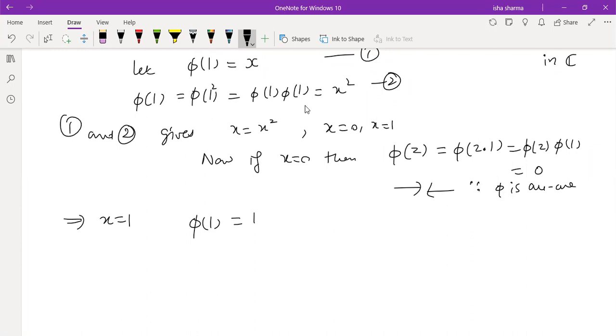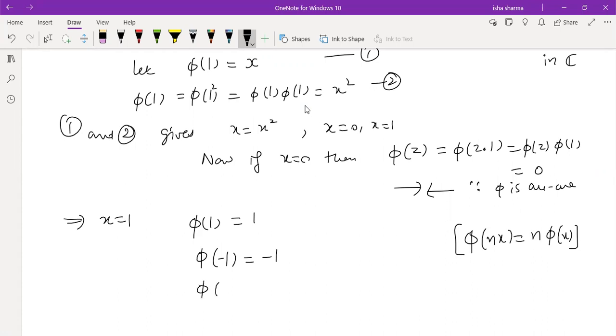Right. Now, phi of minus 1 will be minus 1, because we know that general result. What is the property? Phi of nx is n phi x. For any homomorphism, whatever scalar is being multiplied comes outside. So n is an integer, and -1 is there as an integer, so the minus comes outside. Phi of 1 is 1, so it implies phi of -1 is -1.